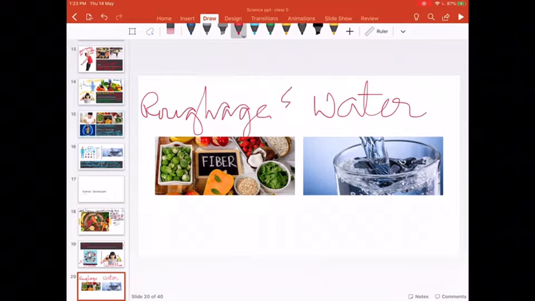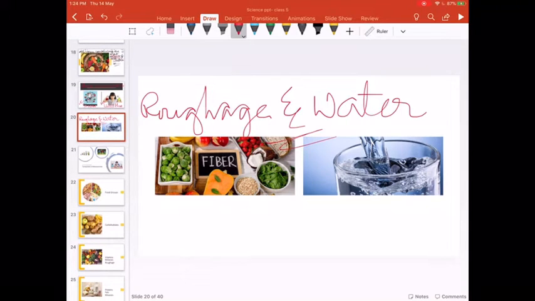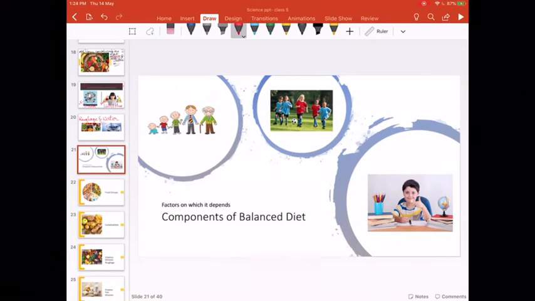Though they are not the nutrients or the components of the food, still we need to include them in an appropriate, balanced way in our diet. Then only our balanced diet would be complete. So this is why roughage and water are also very important. Now next we move on to the components of a balanced diet.